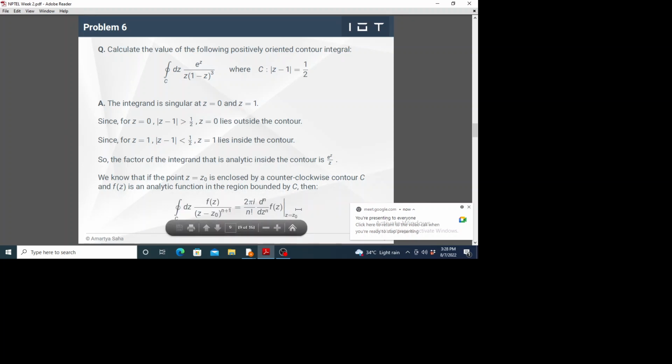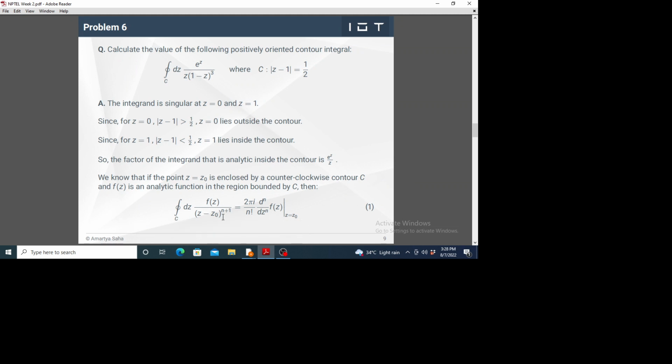So this formula is given by that. If the pole is of order n plus 1, and the point z equals z naught is enclosed by a counterclockwise contour C, and f(z) is an analytic function in the region bounded by C, then we have the following formula. Here z equals z naught is the point of singularity, and it is an n plus 1 order pole.